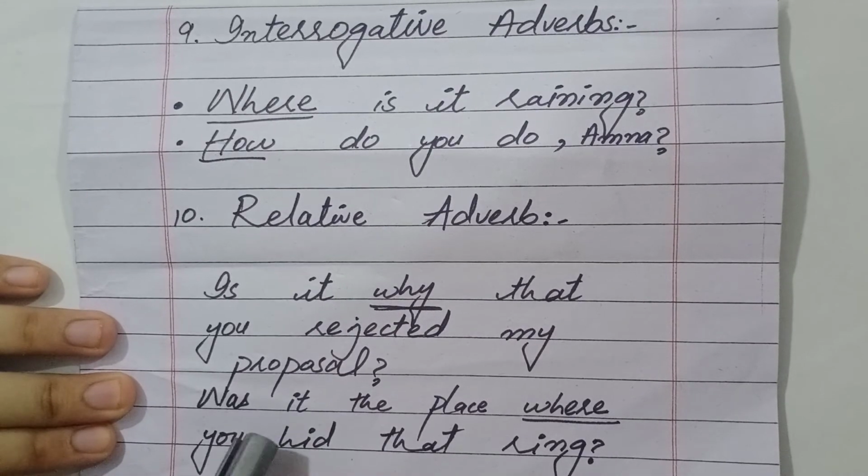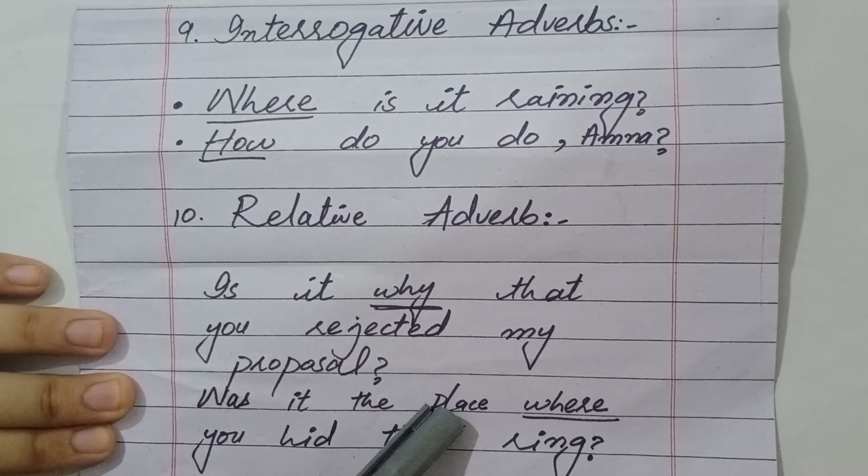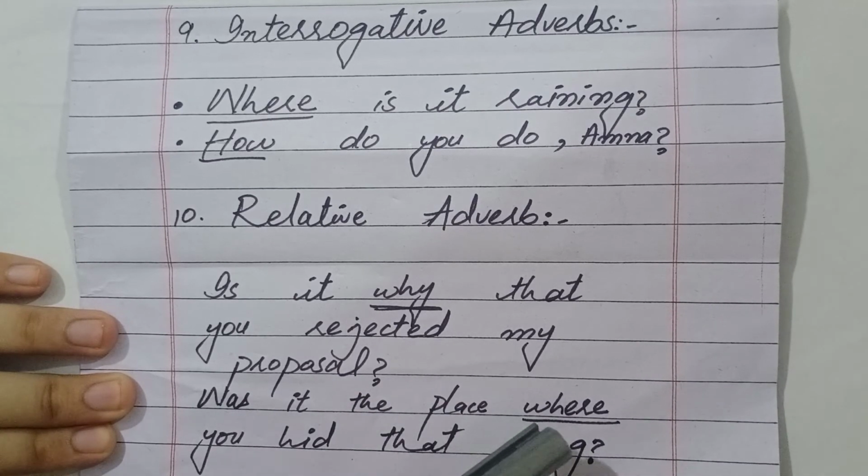So you can see in this sentence, was it the place, is the first part of the sentence. Here I have written relative adverb, and after the relative adverb I have written the second part of the sentence, you hid that ring.